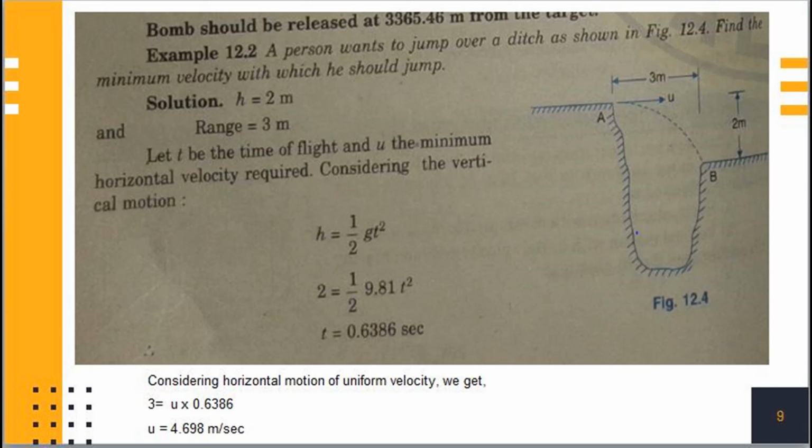Now considering horizontal motion with uniform velocity, we get u is equal to 4.698 meter per second. Therefore the answer of this problem, the minimum velocity with which the person should jump, is 4.698 meter per second.